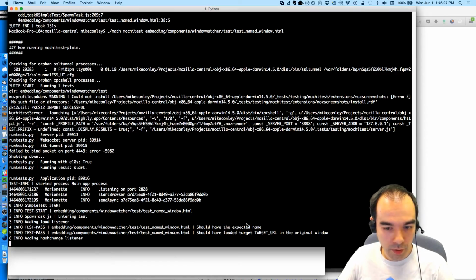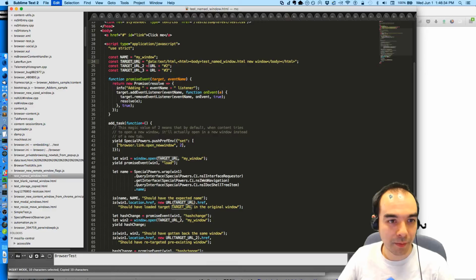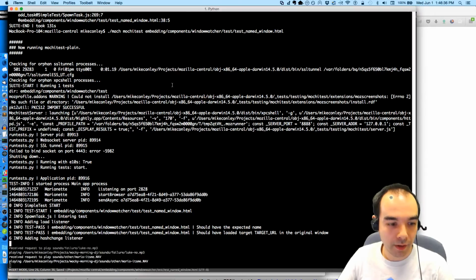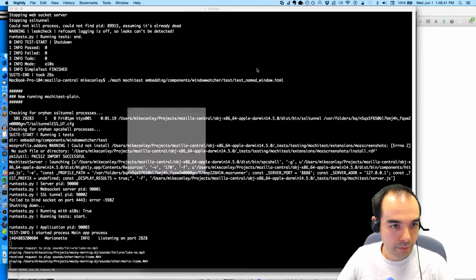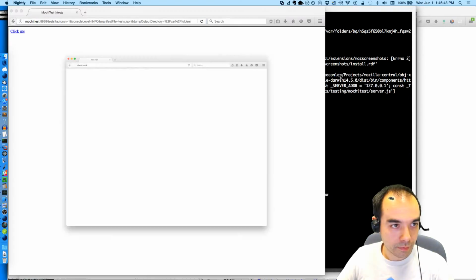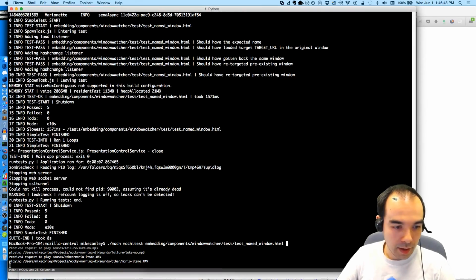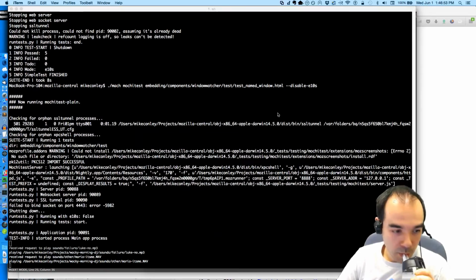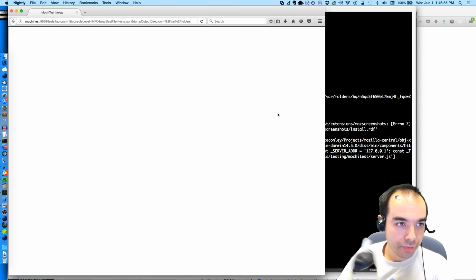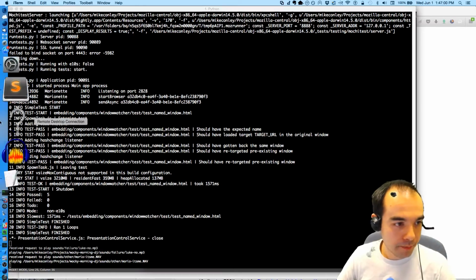Pass should have loaded target URL in the original window. And then target URL 2. Oh, whoops. That's what I forgot to do. Yay, all pass. That's what I wanted to see. And do it with E10S disabled. This should also pass, or we are in trouble. Bam. Hey, good job.